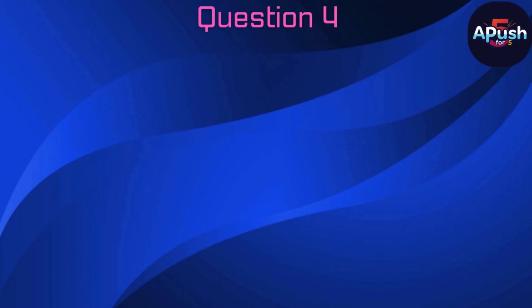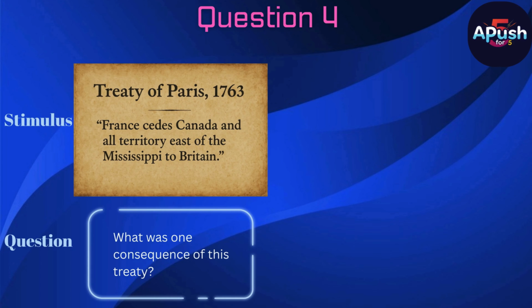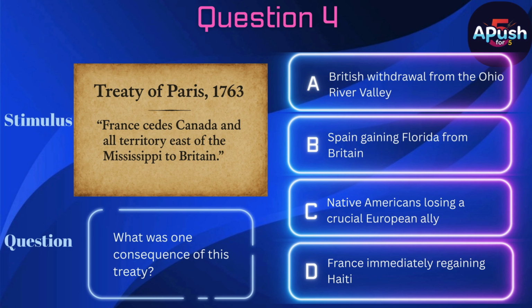Question 4. Stimulus. See image. Question. What was one consequence of this treaty? A. British withdrawal from the Ohio River Valley. B. Spain gaining Florida from Britain. C. Native Americans losing a crucial European ally. D. France immediately regaining Haiti.